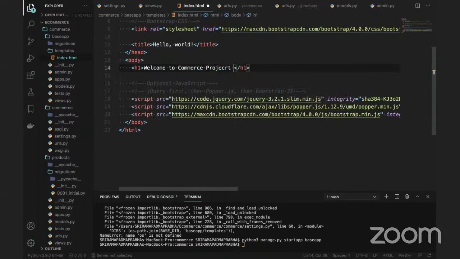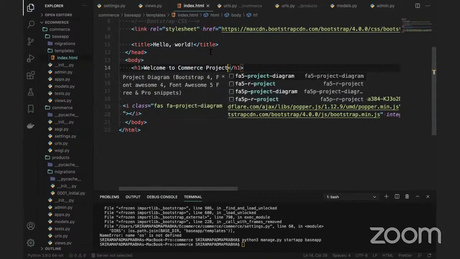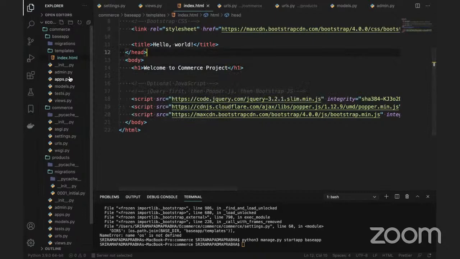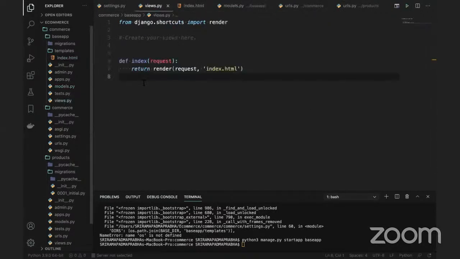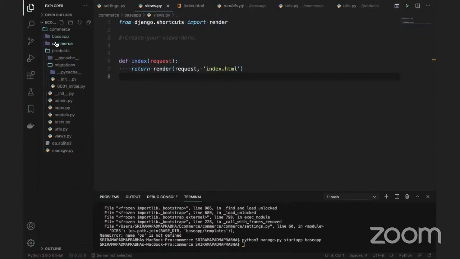Okay, and we can mention here. So basically when you open the website, when you open your application, it goes to this index.html. I'm not writing any models or anything here, I will just keep this view. This view I will call from the URL. So when you create any app in your project, we need to create urls.py, because we need to navigate through the URLs only.